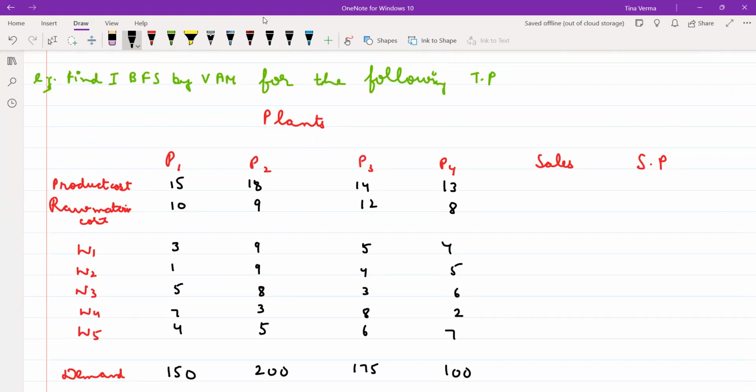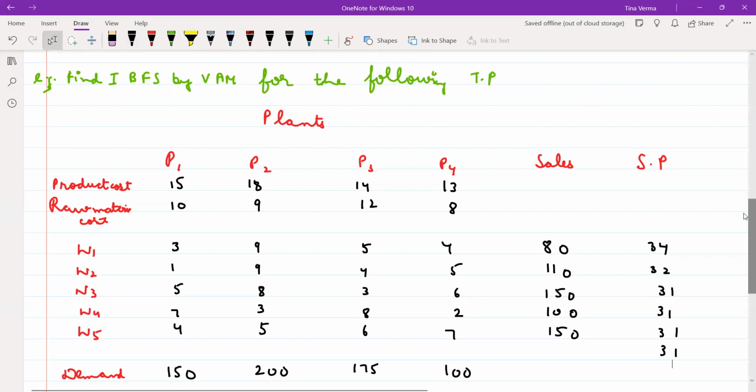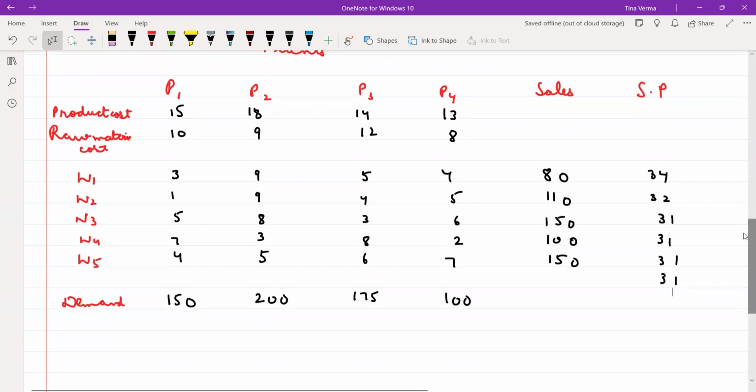And the sales are here: this is 80, and this is 110, 150, 100, 150. And the selling prices 34, 32, 31, 31, 31, and this is 31. Now this is a transportation problem. How will you solve it? You have sales and demand, but you also have extra things: production cost, raw material cost, transportation cost, and the selling price as well. How will you proceed?